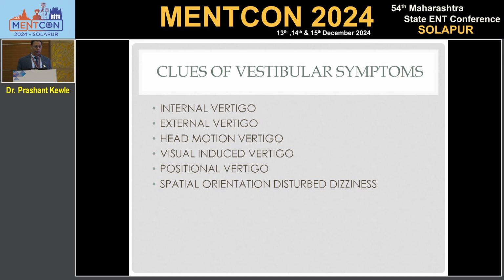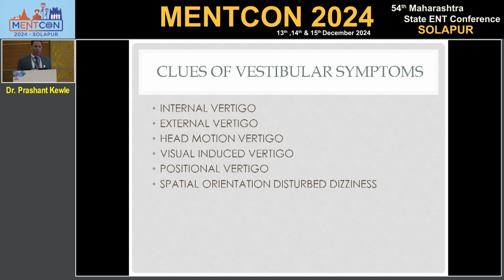There could be external vertigo, actually seeing the rotational outside. All these are aggravated by head motion, or head motion may induce this vertigo. Visual induced vertigo: when the patient tries to see his mobile or the laptop, or when he is seeing moving objects like a train moving in front of him, at that time he may get vertigo and dizzy episodes. Positional vertigo can be there, but these are atypical positional vertigos.